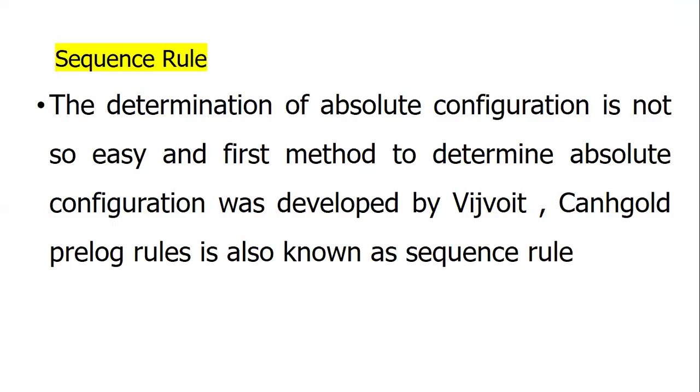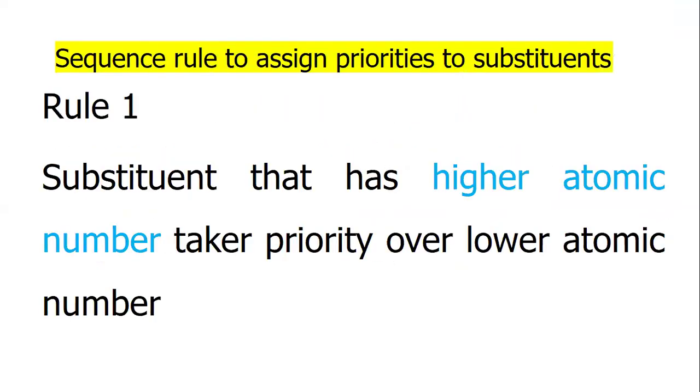Sequence rule. The determination of absolute configuration is not so easy, and the first method to determine absolute configuration was developed by Bijvoet, and the Cahn-Ingold-Prelog rules are known as the sequence rules. The sequence rule assigns priorities to substituents. Rule 1: a substituent that has a higher atomic number takes priority over one with a lower atomic number.